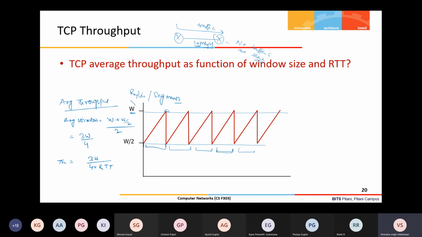It may take a different number of RTTs to go from W by 2 to W. Anyway, can you tell me how much time it will take, in terms of RTT, from W by 2 to W? Let us say W is in segments, so my window size is shown in segments.